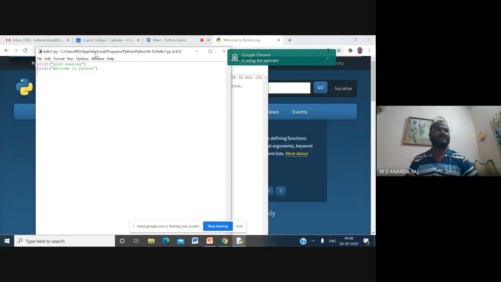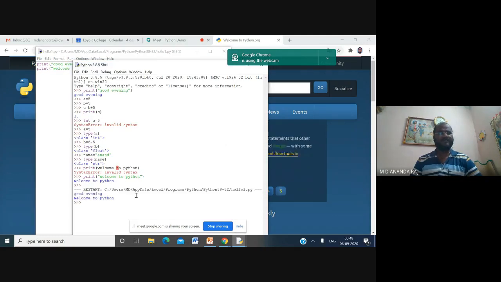You can see it here: C colon, users, app data, local, programs, Python, Python 38-32, hello1.py, 3.8.5. So we have saved it. To run this particular script, go to the Run option and choose Run Module, or you can directly press the F5 function key. You can see the output: good evening, welcome to Python.